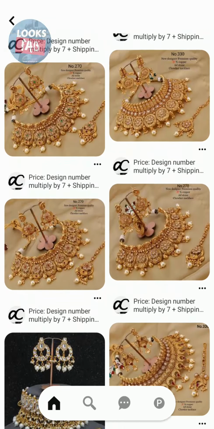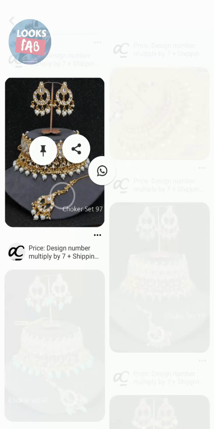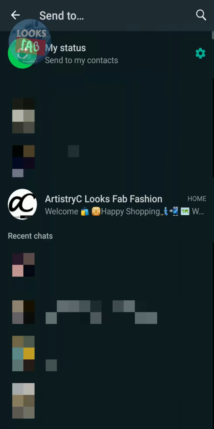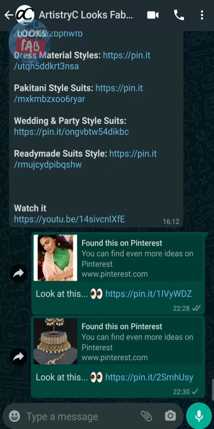So if there is a particular piece that interests you, just click on the image, hold it, and you can see the WhatsApp icon appear. Click on that and it will copy the link automatically, and you can send it to us this way.